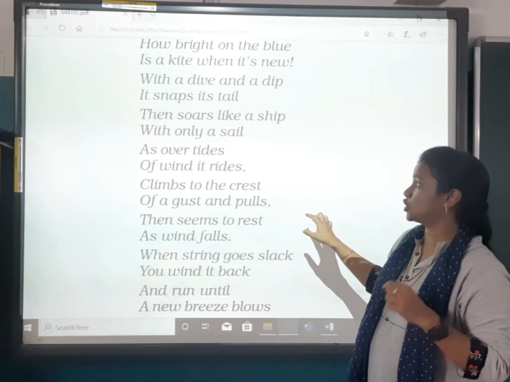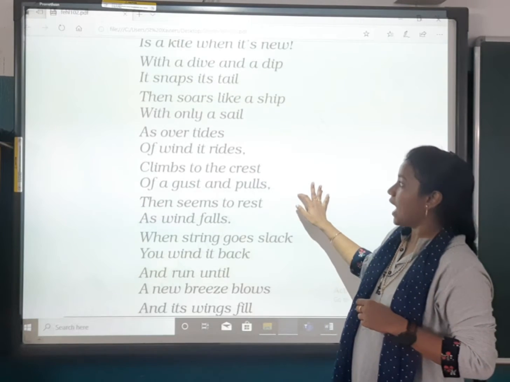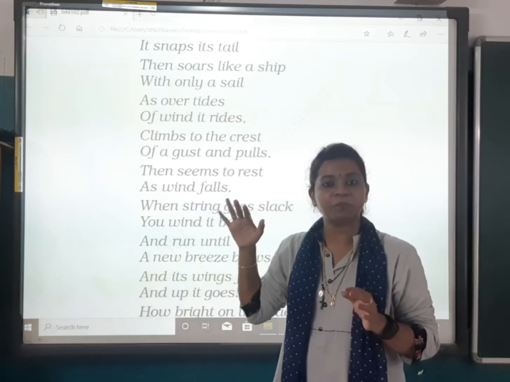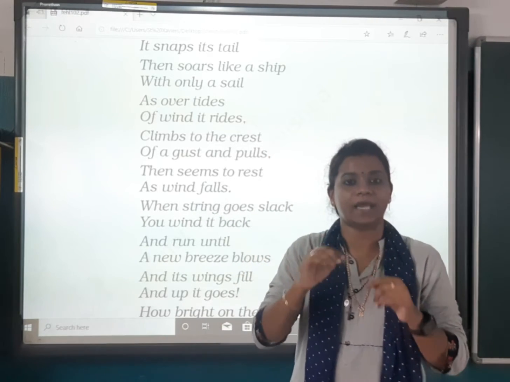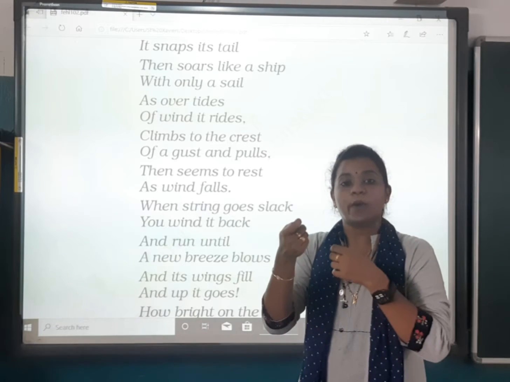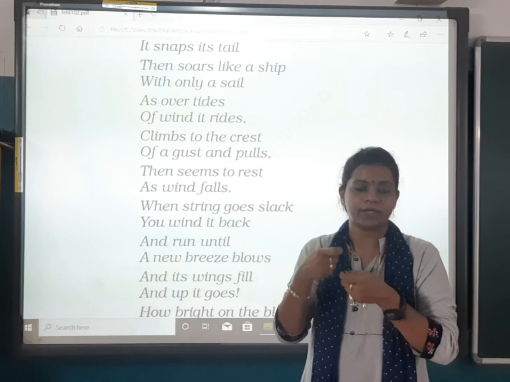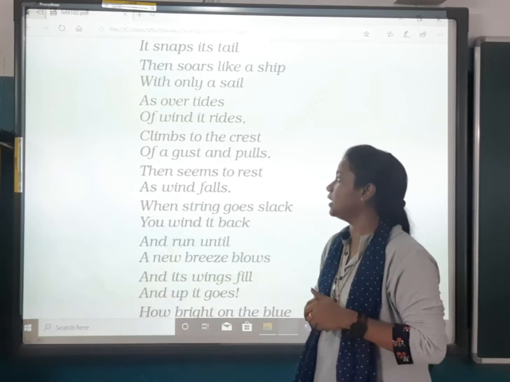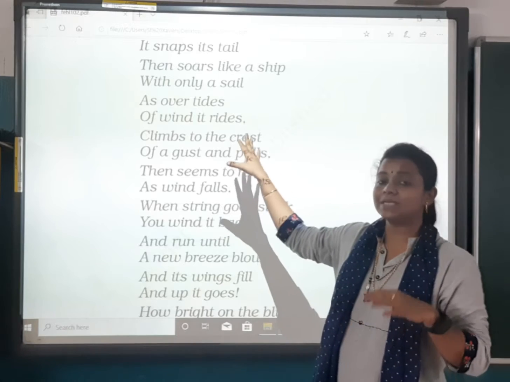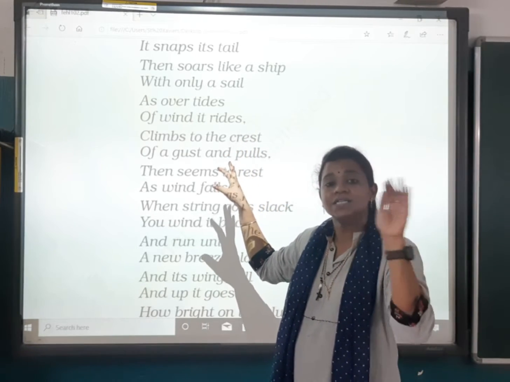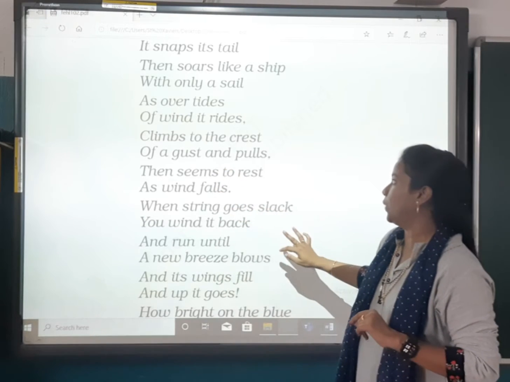Then soars like a ship with only a sail, as over tides of wind it rides. Soars like a ship means वो ship की तरह भी जाता है with only a sail. With only a sail means एक जन के हिसाब से. When one person is riding a ship, so एक ही जन वो kite भी fly कर रहा है. Over the tides and rides of the wind, it goes according to the speed and pace of the wind.